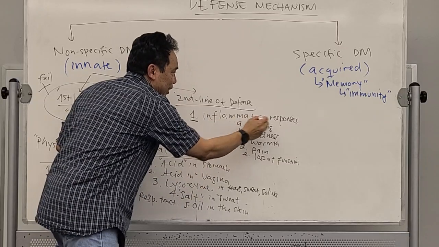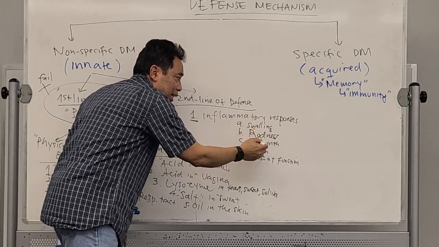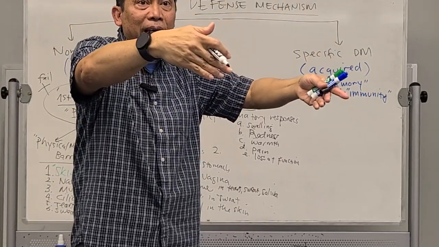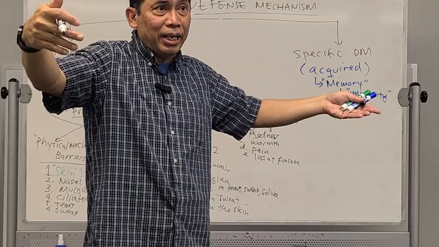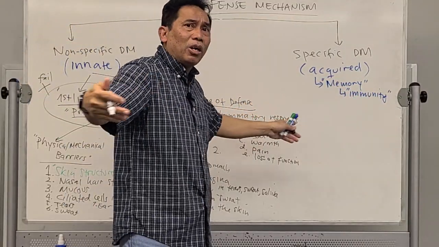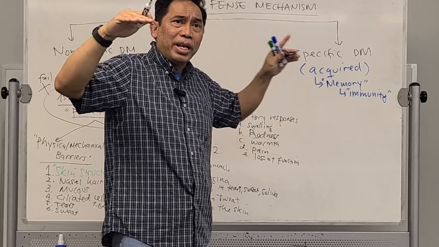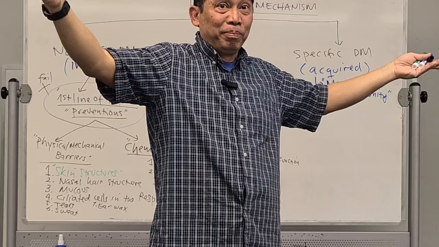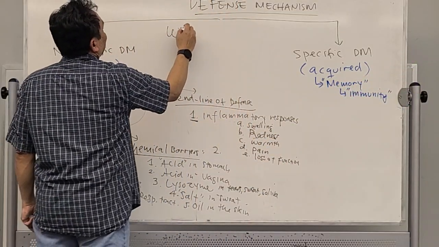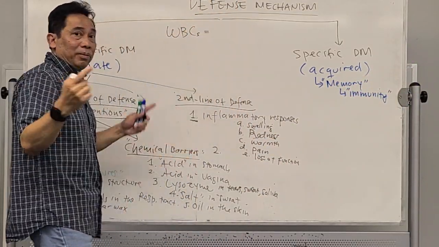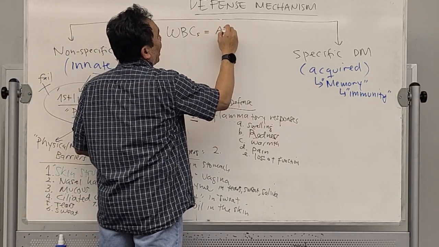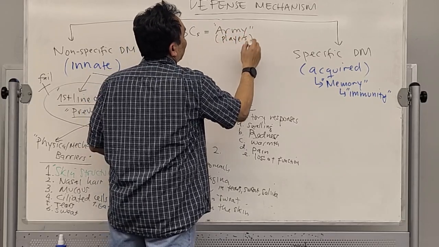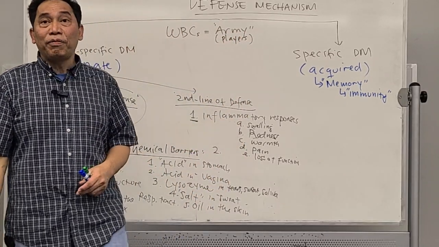We mentioned over here, during the inflammatory response, swelling, redness, all of it is related to the blood coming to that place. And that blood is not only carrying the red blood cells causing redness and swelling, but also will bring a lot of white blood cells. Remember, white blood cells are the ones that fight infection. Okay, so white blood cells. This is actually our army, or players. These are the players that actually fight infection.